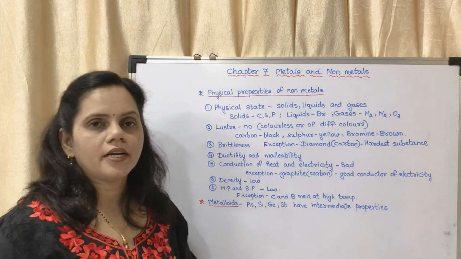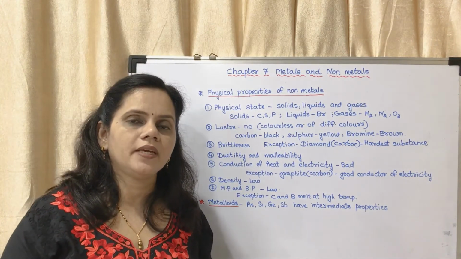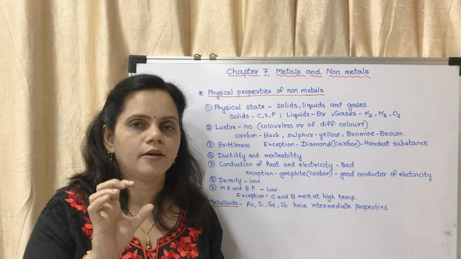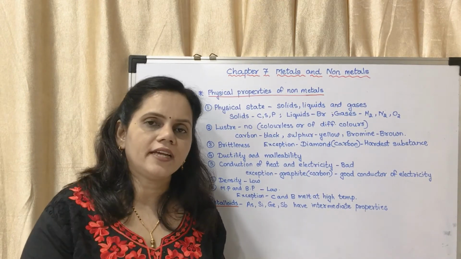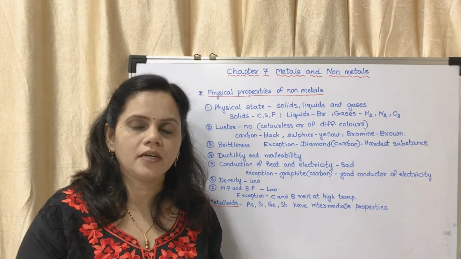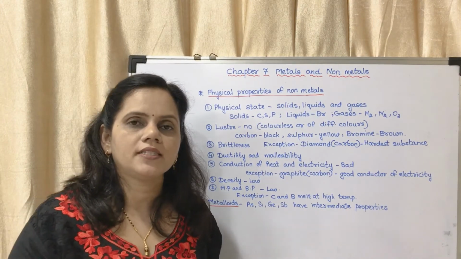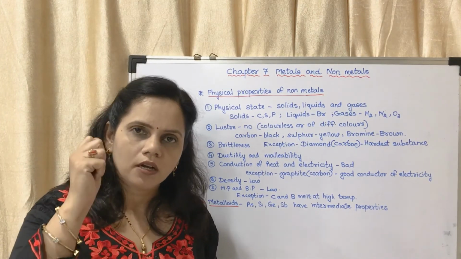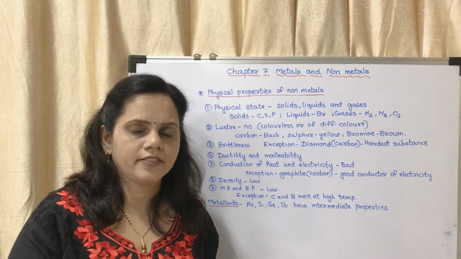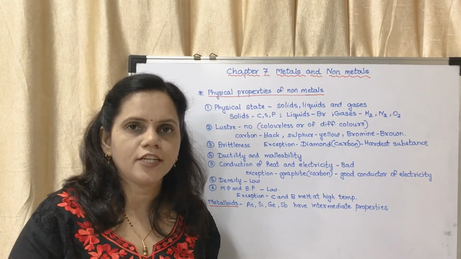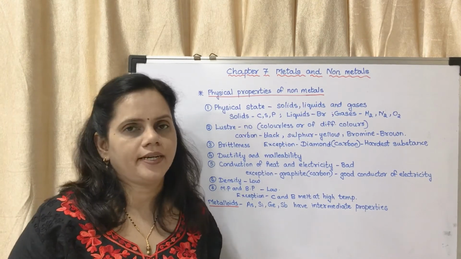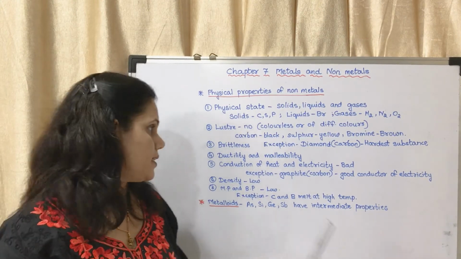They have the property of brittleness. Brittleness means they are hard but break easily. If you strike it with a hammer, it will get converted into powder. For example, coal. If you strike it with a hammer, it will break into pieces. That property is said to be brittleness.